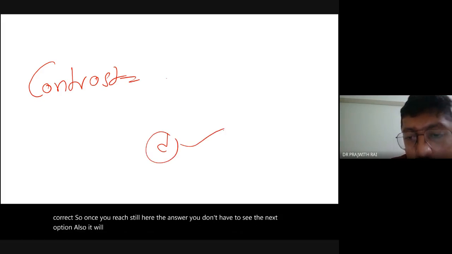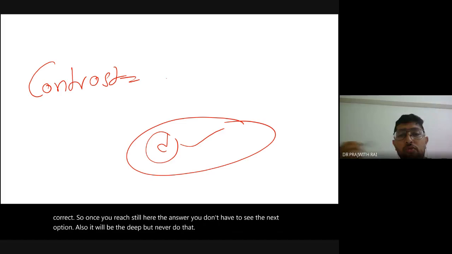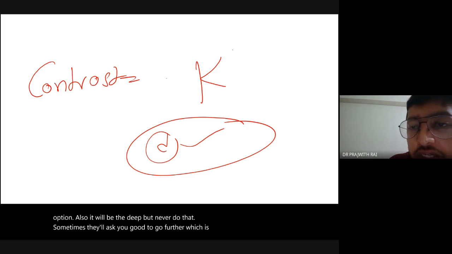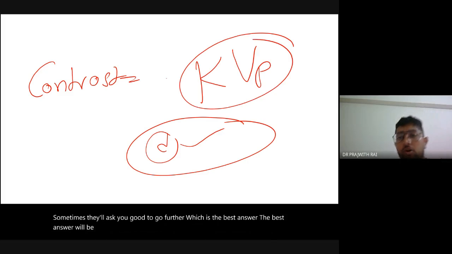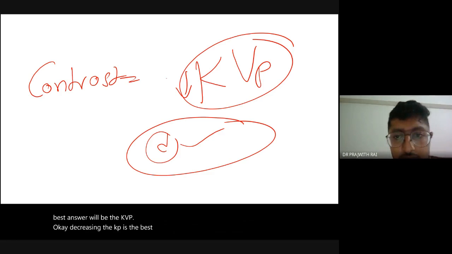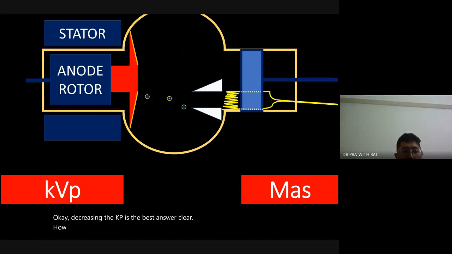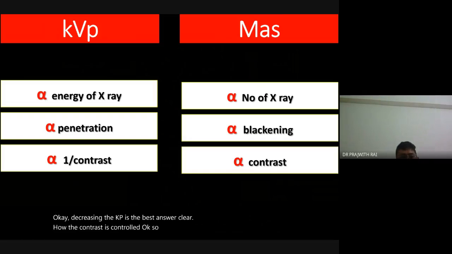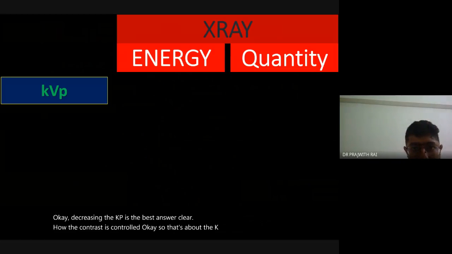But never do that. Sometimes they will ask you which is the best answer. The best answer will be the KVP. Decrease in the KVP is the best answer. Clear? That is how the contrast is controlled. So that's about the KVP and MAS. I think that's what I have explained.